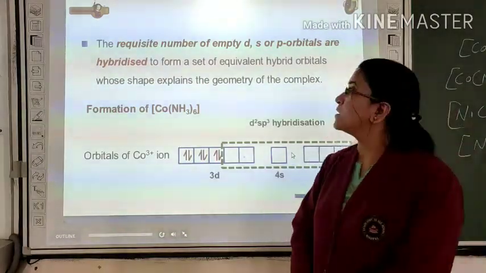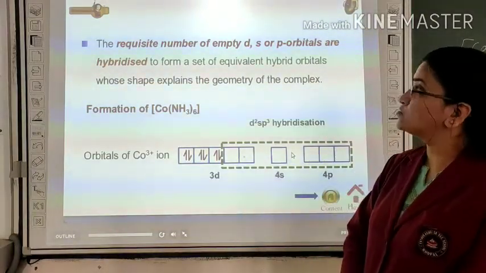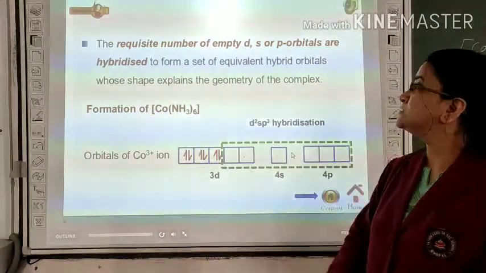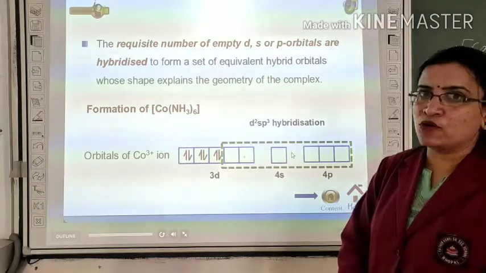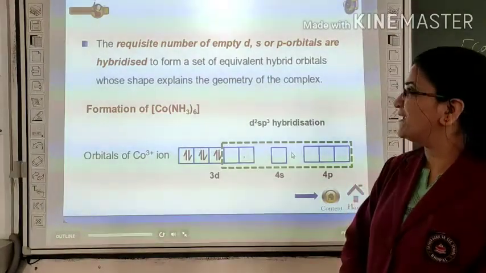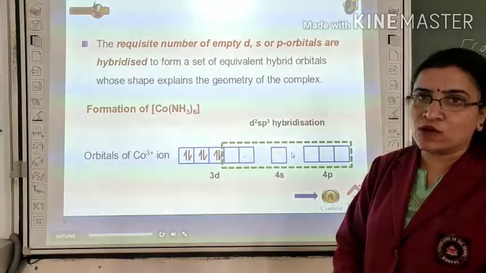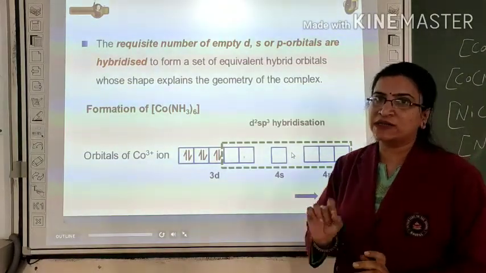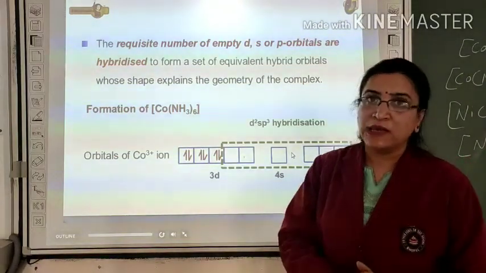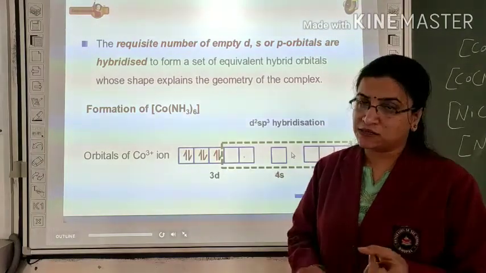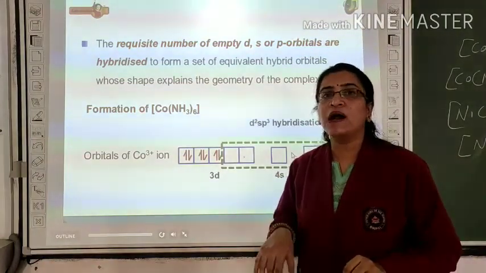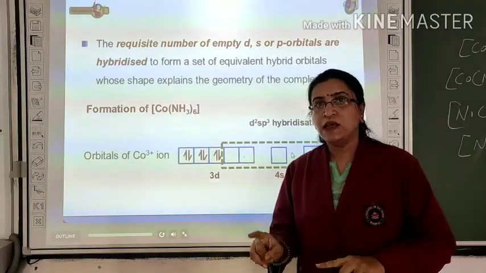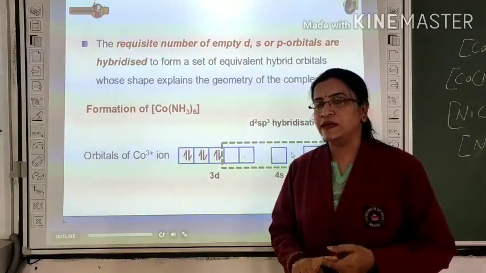The requisite number of s, p and d orbitals first hybridize and form a set of equivalent hybrid orbitals whose shape explains the geometry of the complex. Means according to this theory, individual orbitals do not participate in bonding. First they hybridize together and form hybrid orbitals. These hybrid orbitals then form bonds with the ligands.